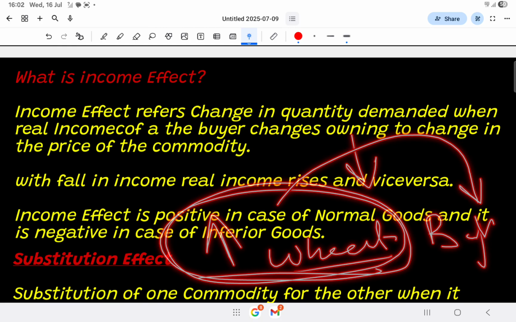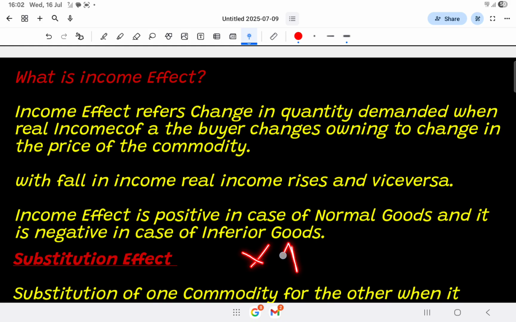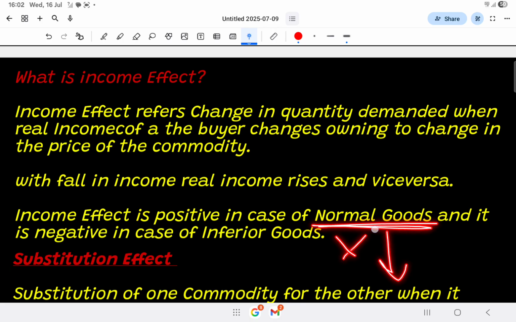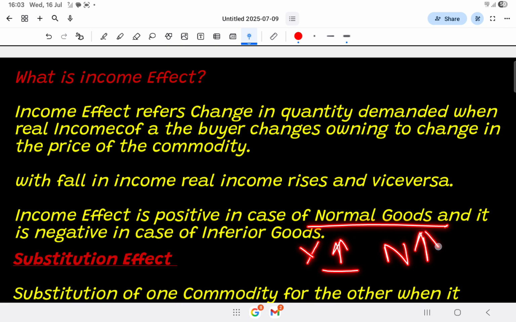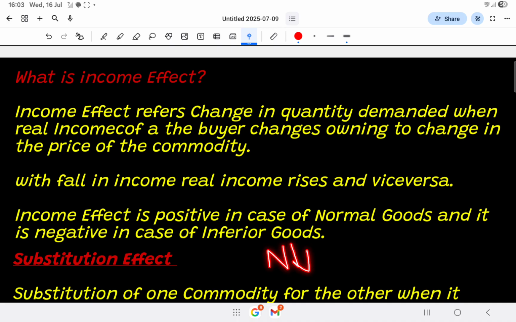So we can say that when our income is high, we can consume normal goods, and when our income is low, we are not able to purchase normal goods, then we shift our consumption towards inferior goods. It means that income effect is positive in the case of normal goods. When our income is high, we consume more and more normal goods, but when our income declines, our normal goods consumption also declines. So these both are positively related.